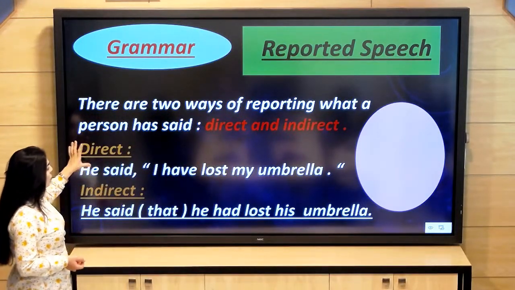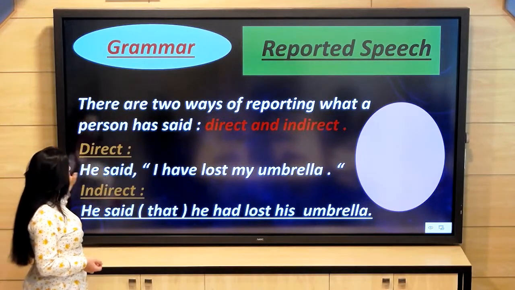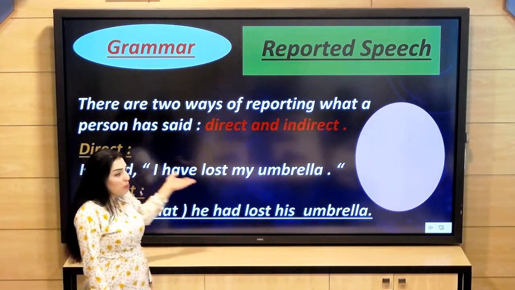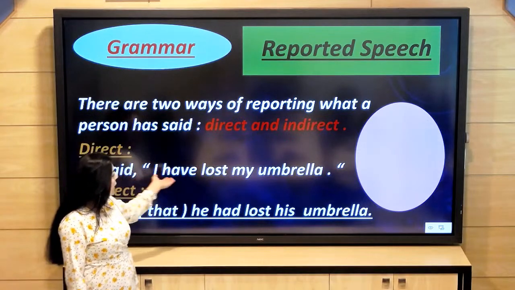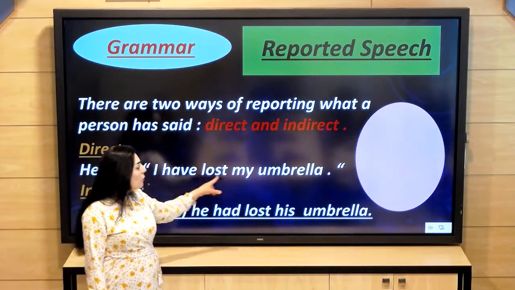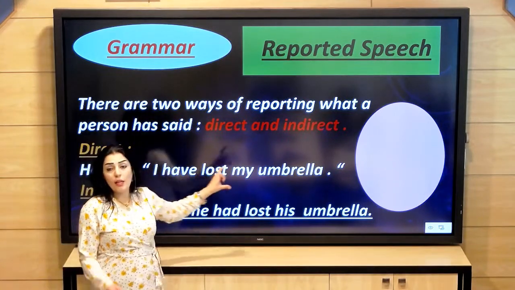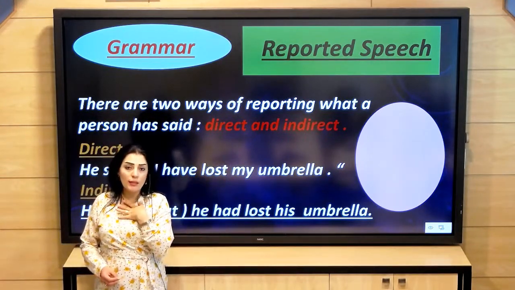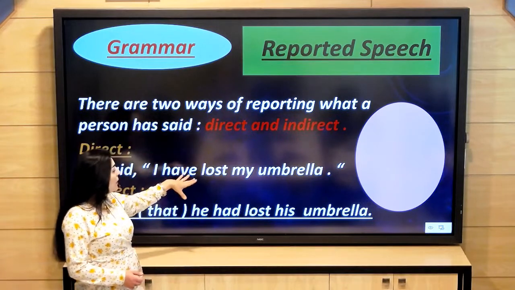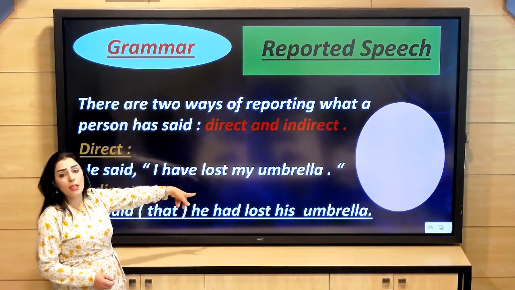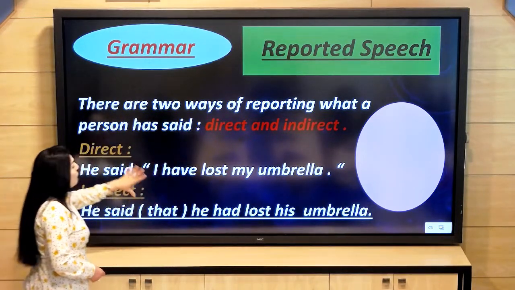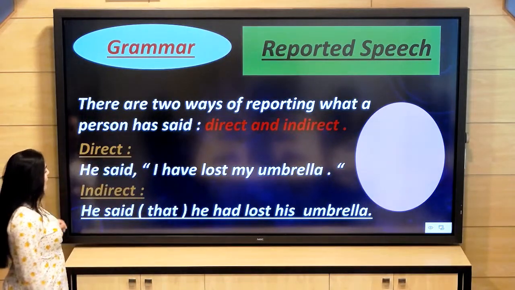The first one is direct speech. He can say simply, he said, "I have lost my umbrella." Note that this person used the first words I said. It is the same, but it's preceded by he said.